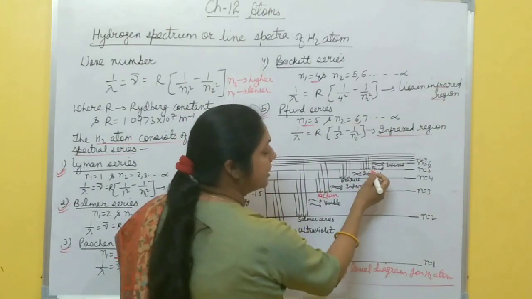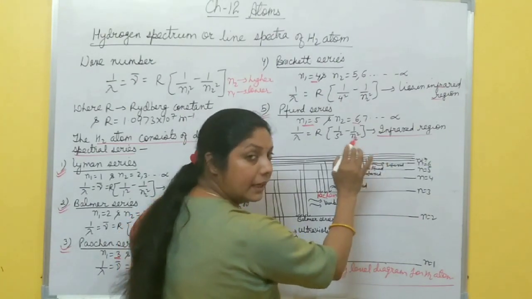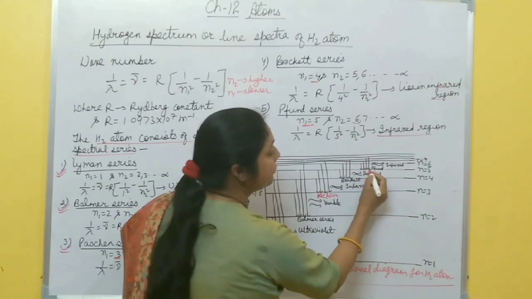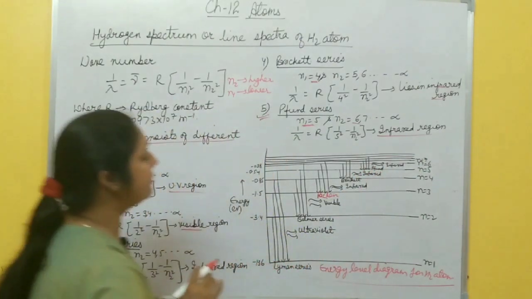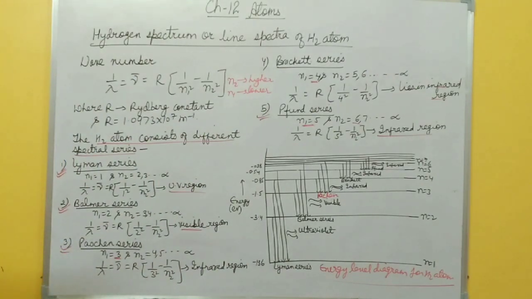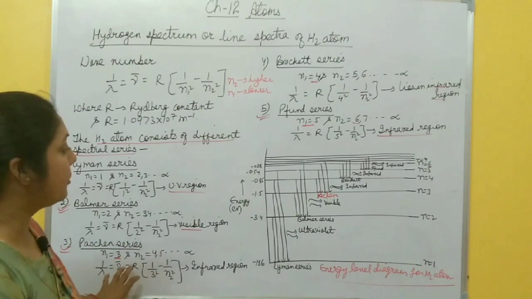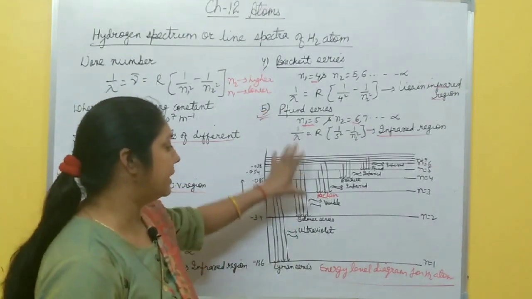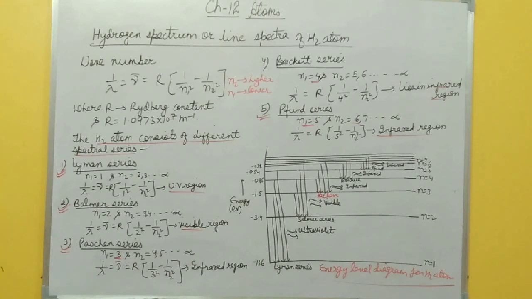Then last one, the Pfund series is obtained where an electron jumps from 6, 7, 8 or any of the high energy states to which one? Fifth energy state. Pfund series is obtained, it also lies in the infrared region. In this way, you explain the hydrogen spectrum, different series are obtained, line spectrum is obtained, and this is the energy level diagram for the hydrogen atom according to Bohr's atomic theory, right?